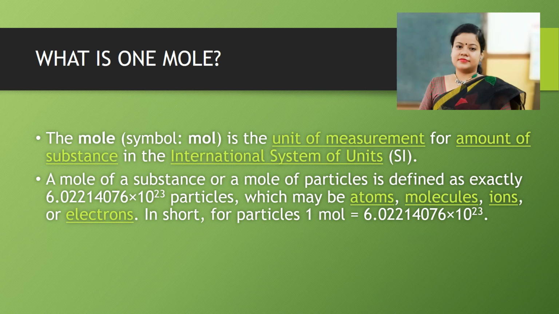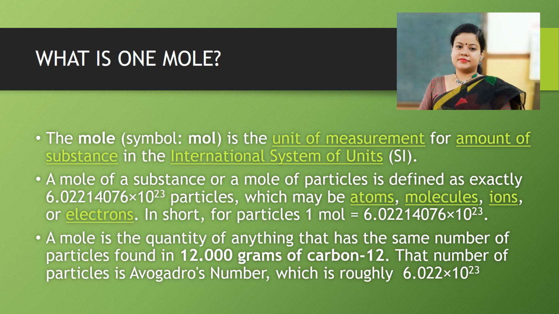So, a mole of substance or a mole of particles is defined as exactly 6.022140076 into 10 to the power 23 number of particles, may be atoms, molecules, ions, electrons or anything.